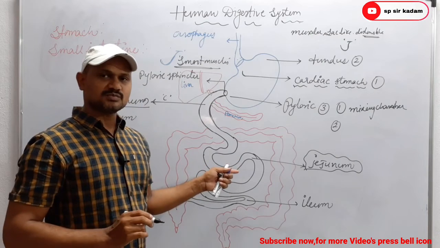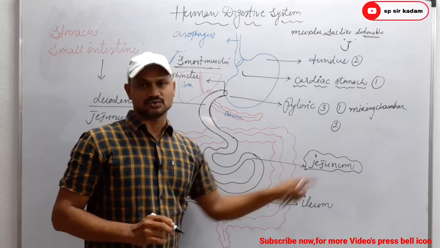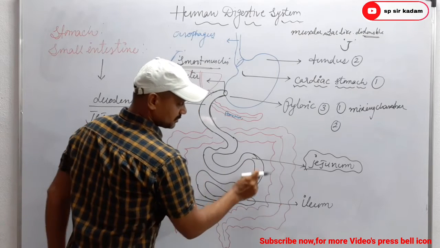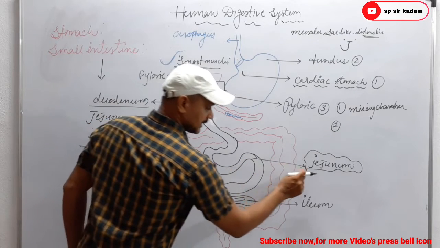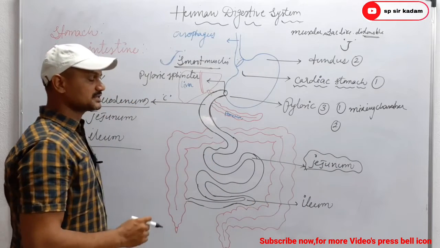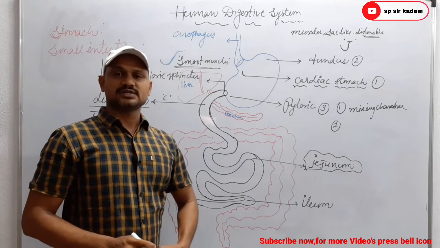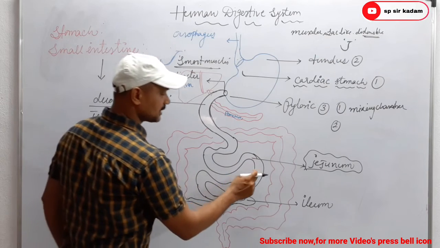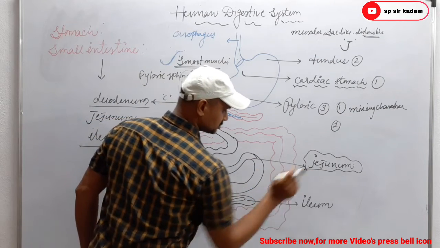In which part of the small intestine? That is the jejunum. Very, very important point. Here the chemical digestion of the food occurs in the jejunum. Then next, most of the nutrients are absorbed in the jejunum. Here chemical digestion occurs as well as the absorption of the nutrients.